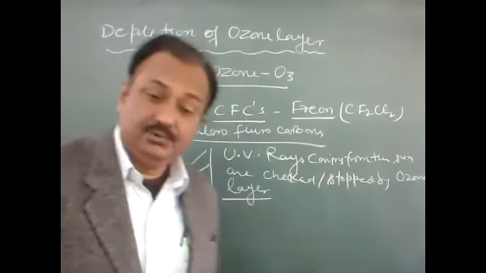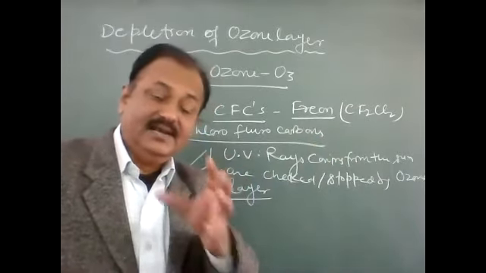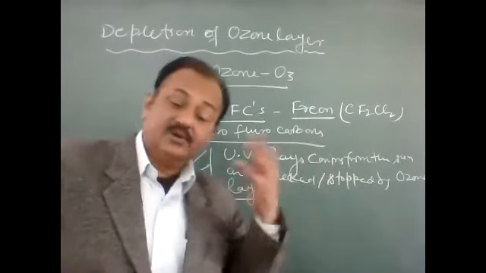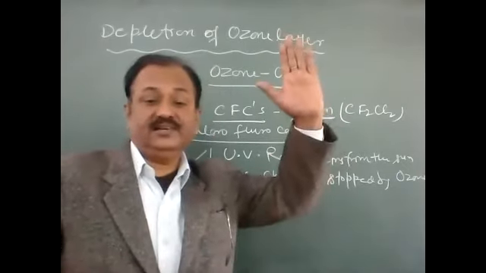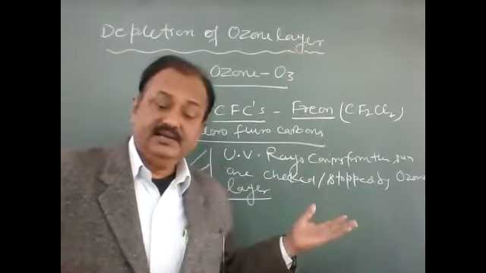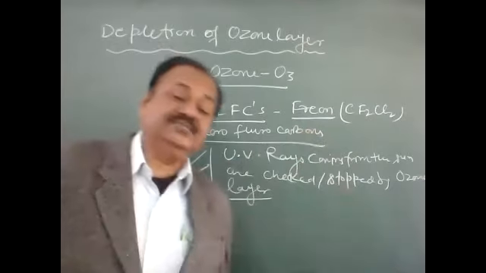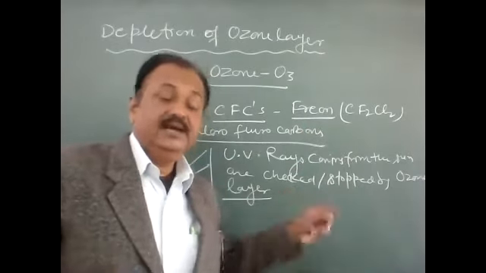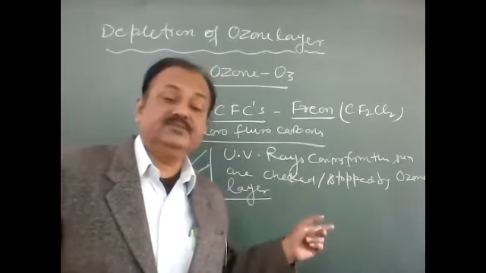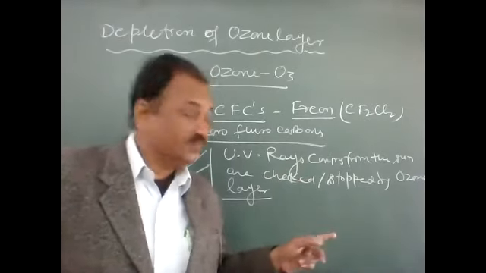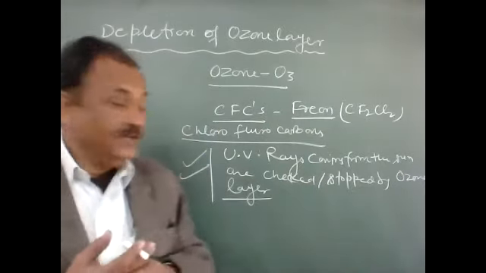This is a highly compressible gas, and it causes cooling. It is compressed by the compressor and sent to the freezer, or the cooling unit in the AC, and so there is cooling. But this gas has a very drastic effect on the ozone layer. If there is any damage to the compressor of a refrigerator or air conditioner, then it is released into the atmosphere. Naturally it will go, it is a gas.